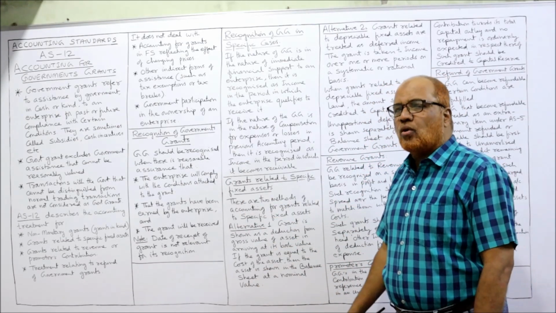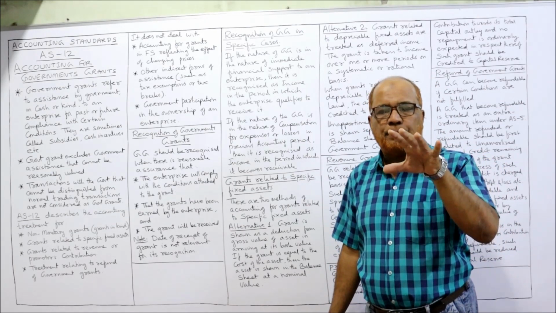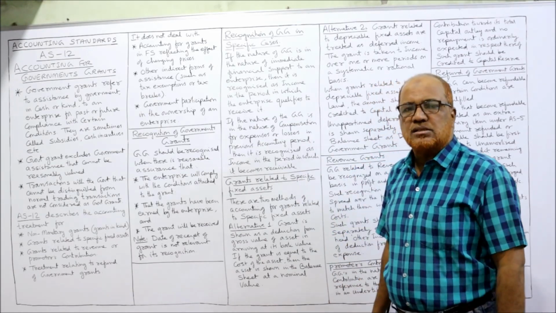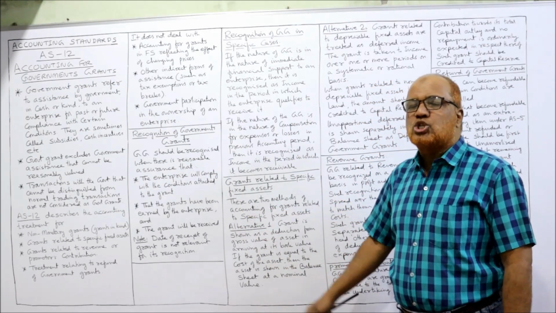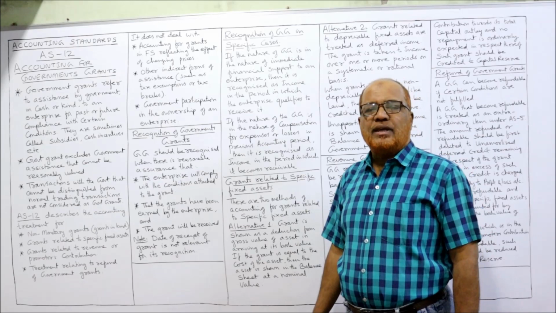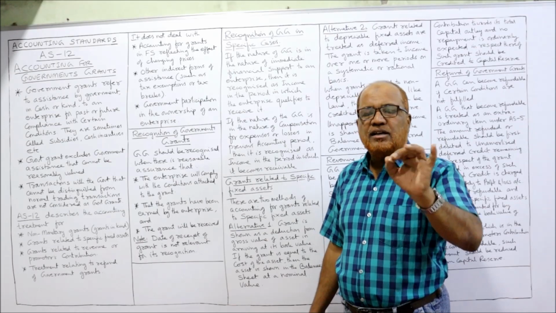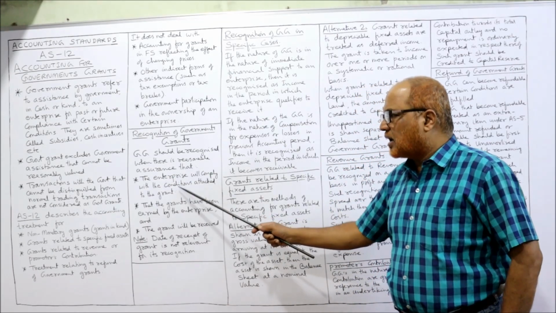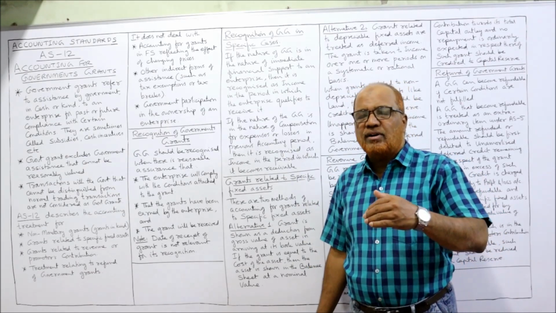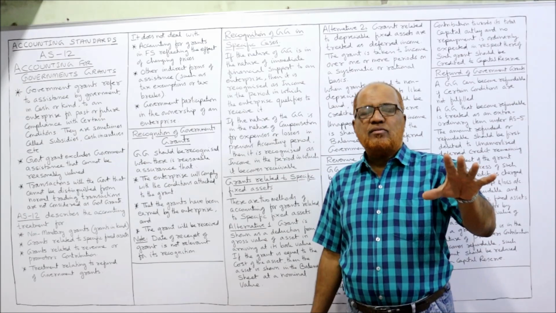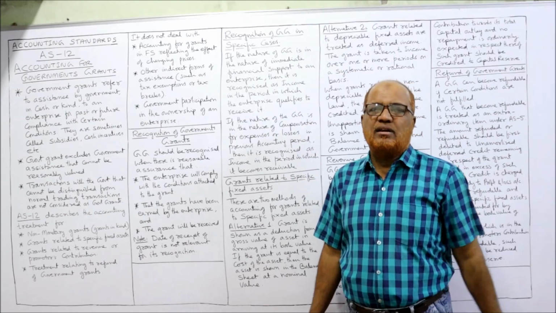Next one, recognition of government grants. When we have to include the government grants in the financial statements, they should be recognized when there is reasonable assurance. First of all, AS12 says the government grant should be recognized when it is assured that the enterprise will comply with the conditions attached thereto. So the government will never give the grant without any condition. The government will say that if an enterprise complies with some conditions, then only the government will give the grant.